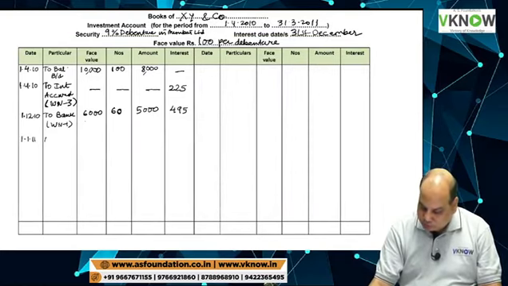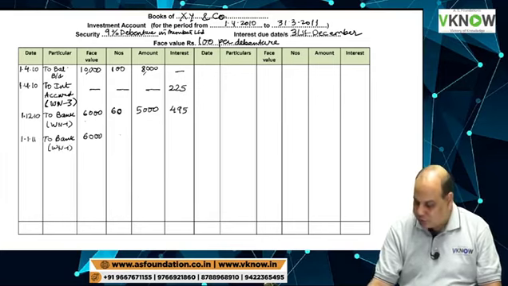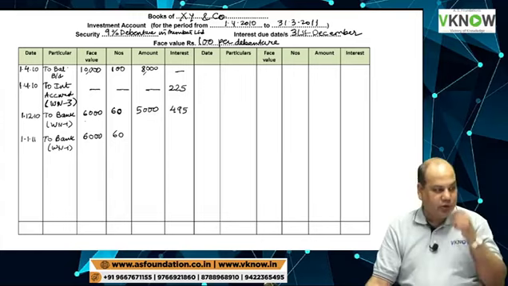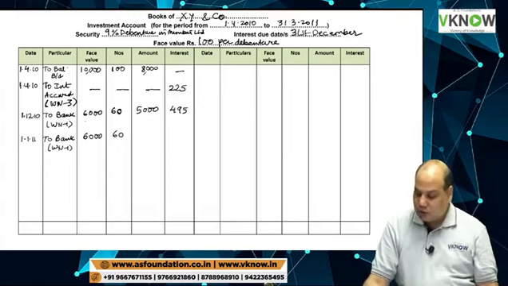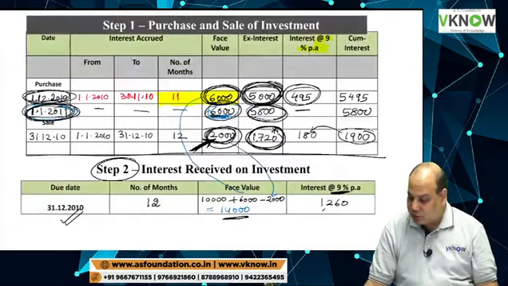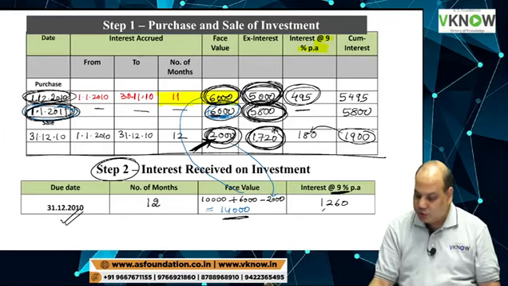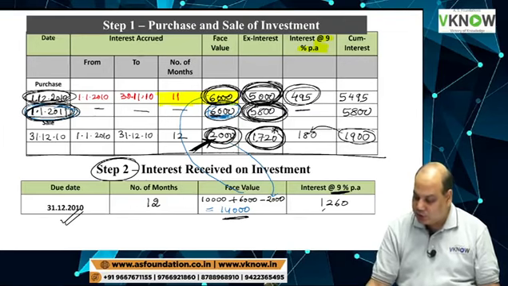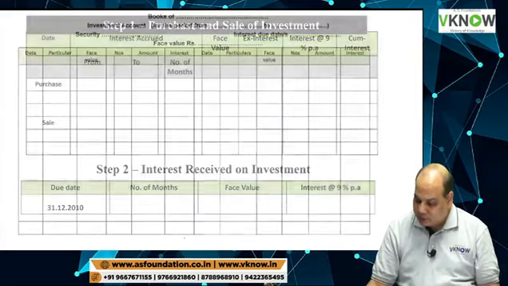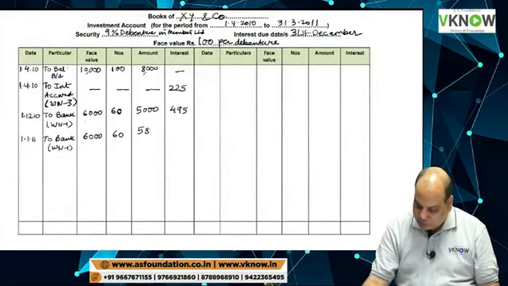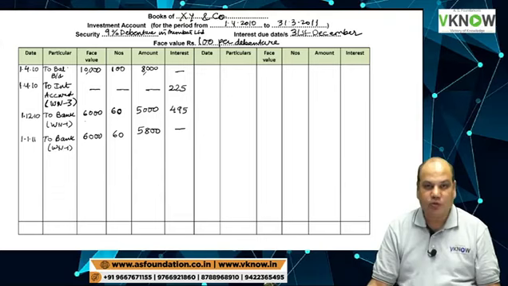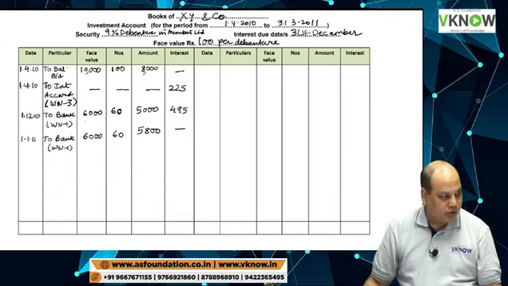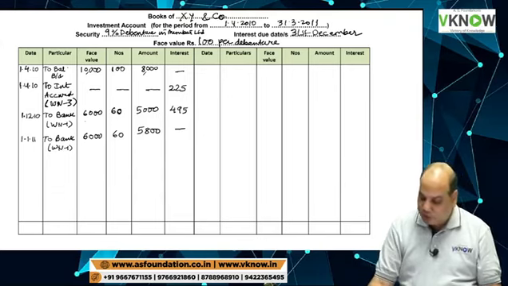1/1/11 to bank, again working note 1. 6000 was face value, 60 was the quantity, and what was the X interest amount on the screen? Working note 1, 5800. Can you see 5800 in the center here? 5800, and the interest accrued was 0. Interest accrued was 0. This is now purchase entry.